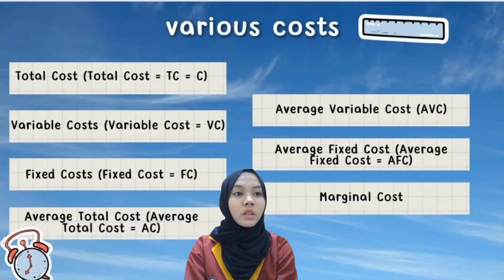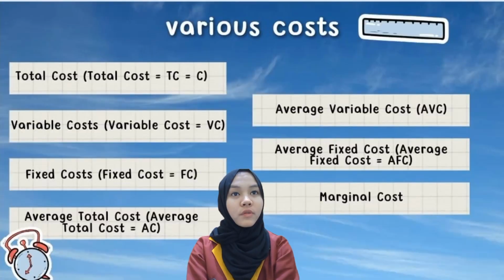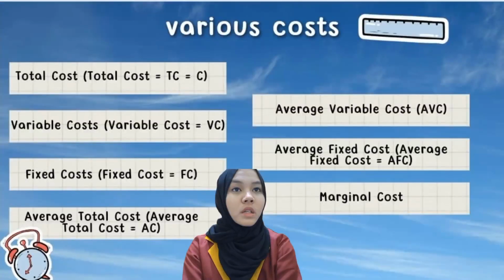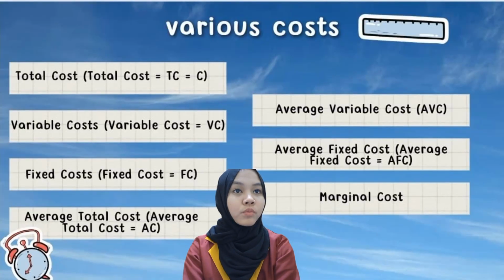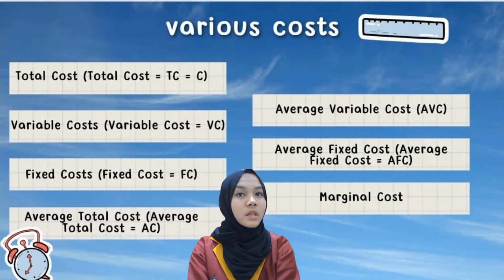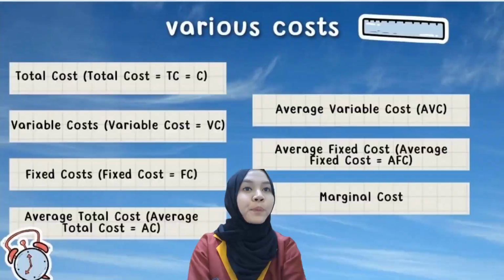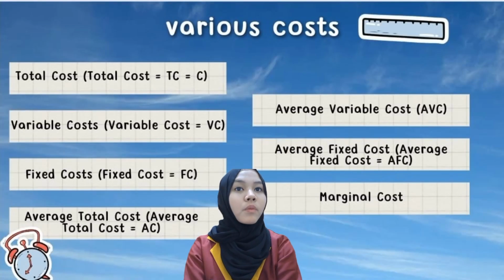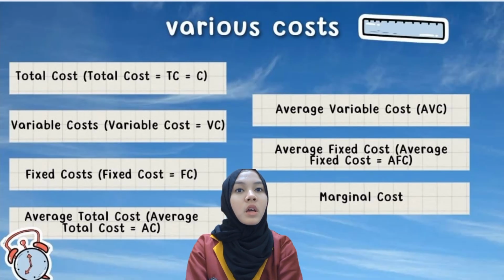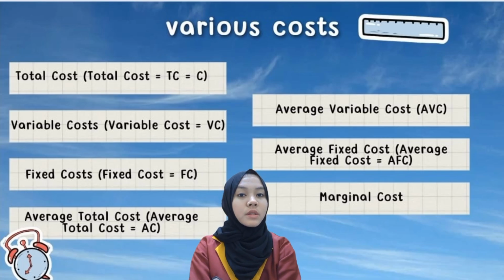C. Fixed costs. Fixed costs are costs whose amount, up to a certain level of activity, is relatively fixed and is not affected by changes in the volume of activity. Fixed costs are the total costs incurred by the company to obtain fixed production factors. Example, purchase of machinery and buildings.